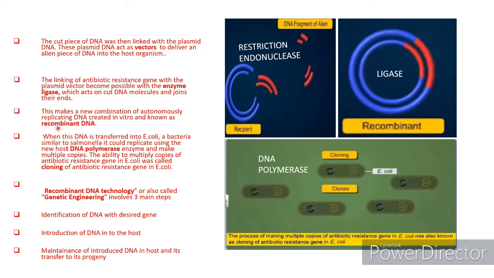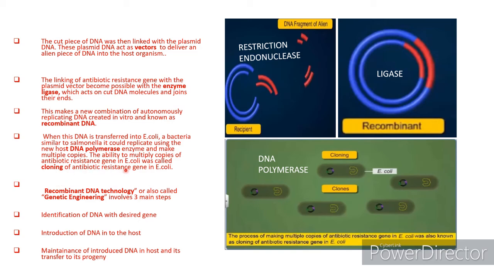It could replicate using the new host DNA polymerase enzyme. For cutting, restriction endonuclease enzyme helped, and for joining, ligase enzyme is needed. And for the division, for multiplication, DNA polymerase enzyme is needed for making the polymers and making multiple copies. The ability to multiply copies of antibiotic resistant gene in E. coli is called cloning of antibiotic resistant gene in E. coli. This is called recombinant DNA technology.